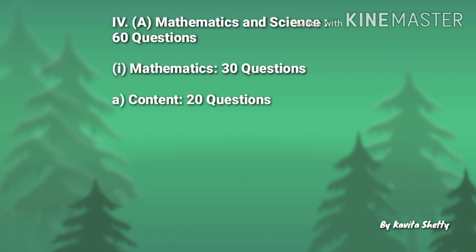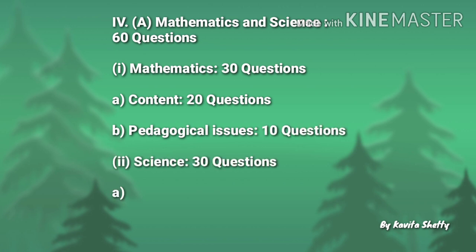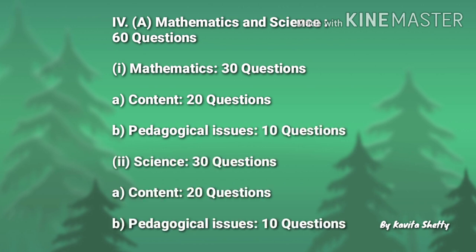For mathematics again there are 30 questions, out of which 20 questions are under content, and it consists of topics like number system, playing with numbers, whole numbers, etc. And the second subtopic, pedagogical issues, under which the topics are language of mathematics, community mathematics, etc. Then for science again there are 30 questions, out of which 20 questions will come from the content like food, materials, the world of the living, how things work, natural phenomena, natural resources, etc. And 10 questions from pedagogical issues.